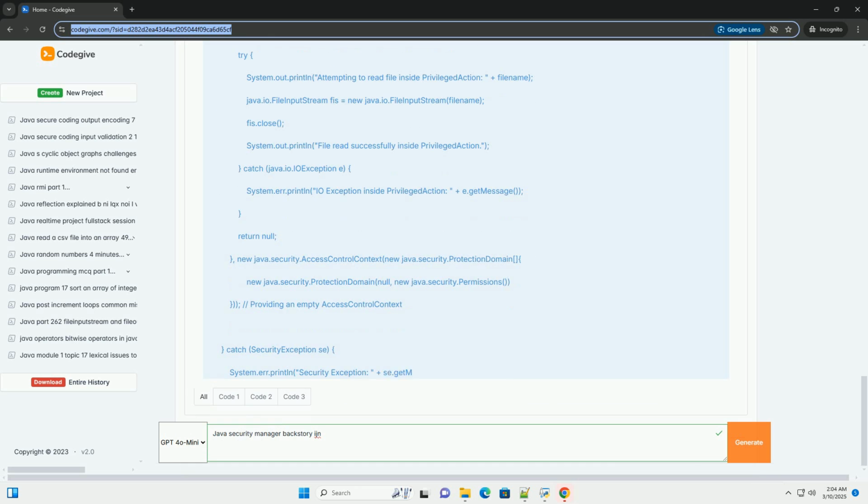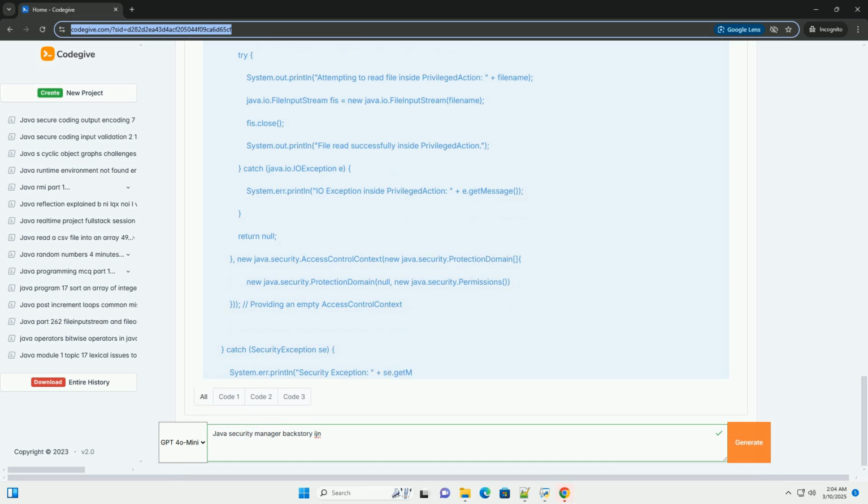Complexity. Setting up and configuring the security manager can be complex, especially if you have a large and complex application. Performance overhead. Enabling the security manager adds a performance overhead to the JVM, as every sensitive operation must be checked. Compatibility issues.